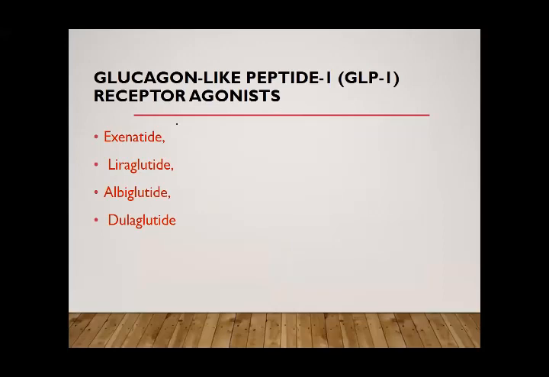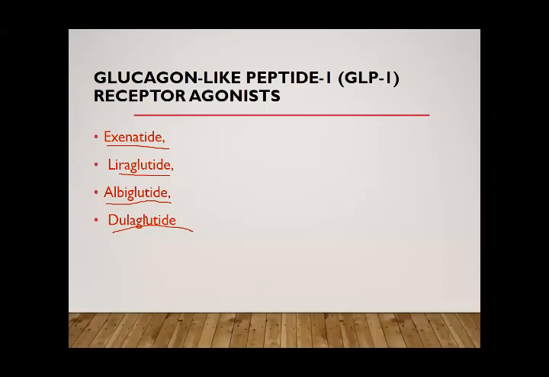Glucagon-like peptide agonists are exenatide, a prototype drug, and liraglutide, albiglutide and dulaglutide. Now you see that in these three drugs the glutide is the same: lira, albi, and dula. So it is not very difficult to remember.